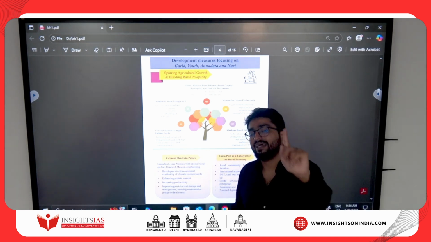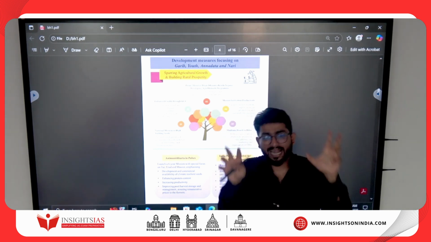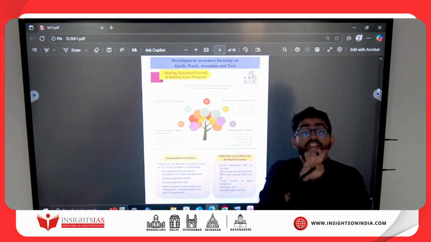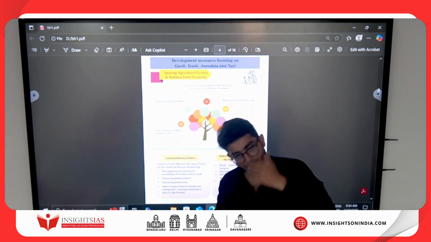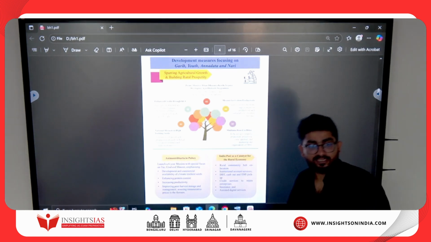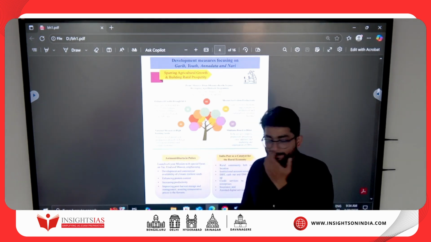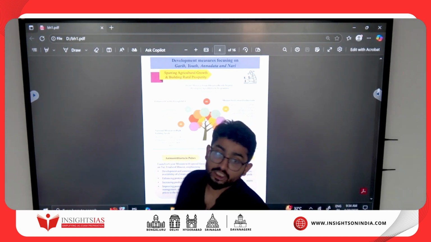And for you, one exercise is to go home and see which of the pulses get MSP, or see the idea of MSP. MSP is given to which type of crops? Because at least every 2-3 years a question on MSP is repeated. Who sets the MSP and all? And how the prices of pulses are also set in the market. Clear? Atmanirbharta in pulses.